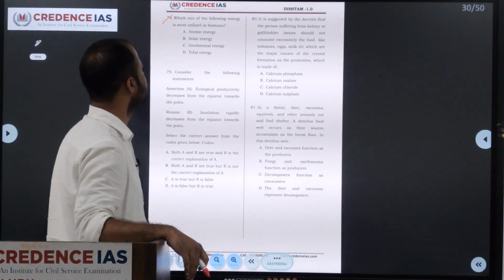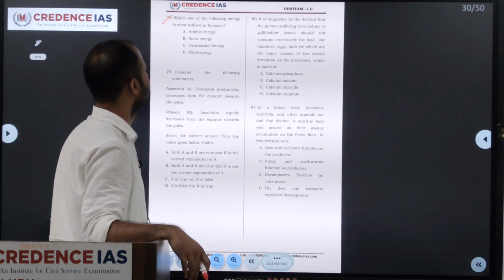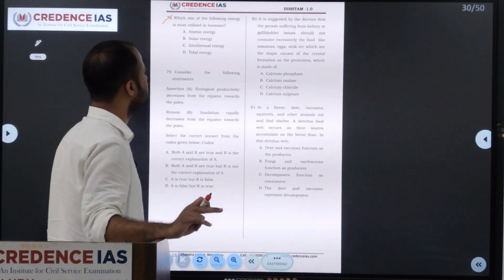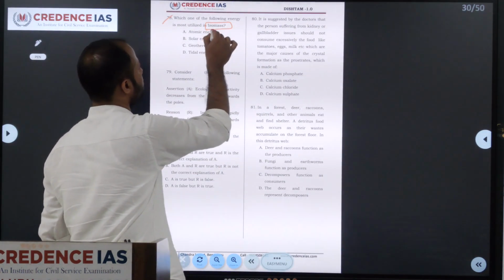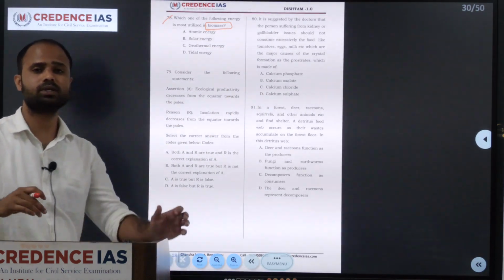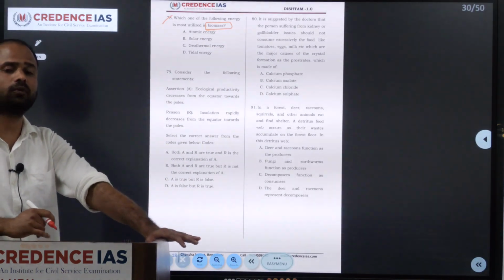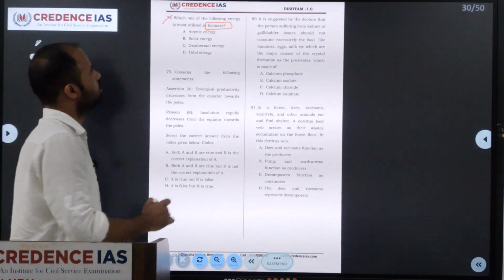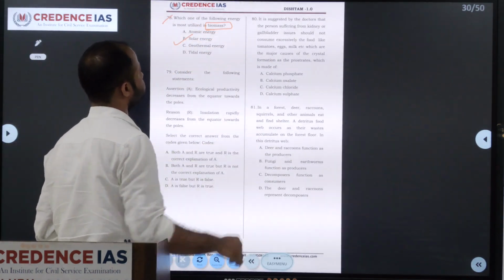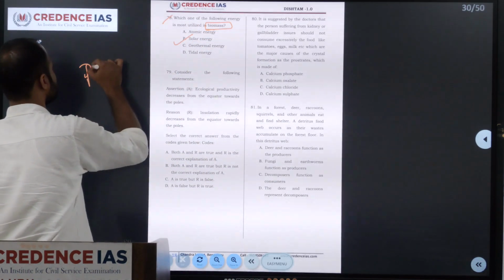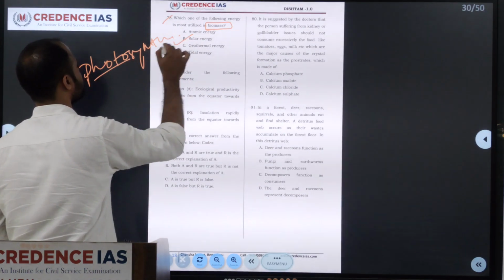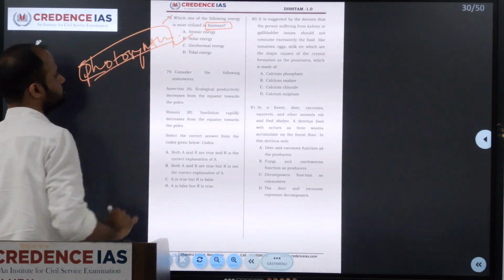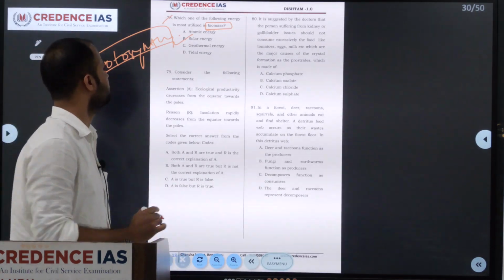Which one of the following energies is most utilized in biomass? Atomic energy, solar energy, geothermal energy, tidal energy. See, biomass is formed by the producers using solar energy through photosynthesis. So here the answer is solar energy through photosynthesis. These are made by the producers. So next we go to the 79th.